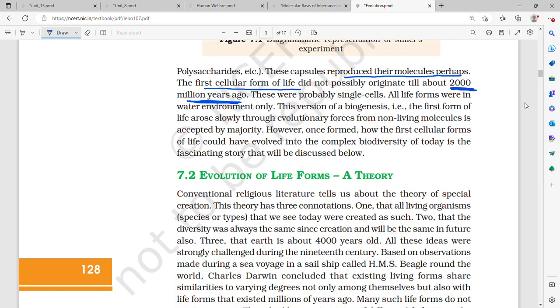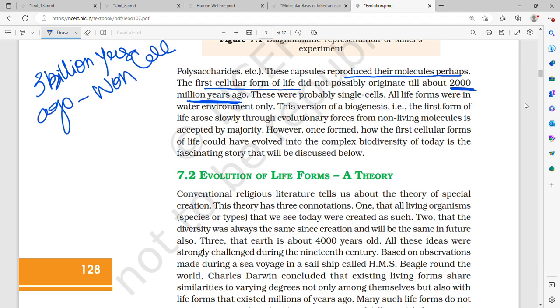These capsules reproduced their molecules. Perhaps the first cellular life form originated about 2000 million years ago, so 2 billion years ago. So 3 billion years ago, the first non-cellular form, then the first cellular form, 2 billion years ago.